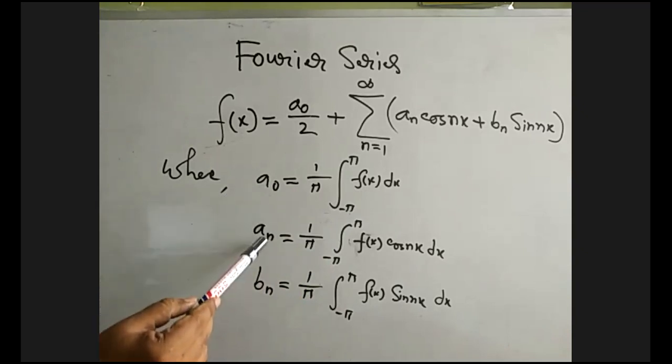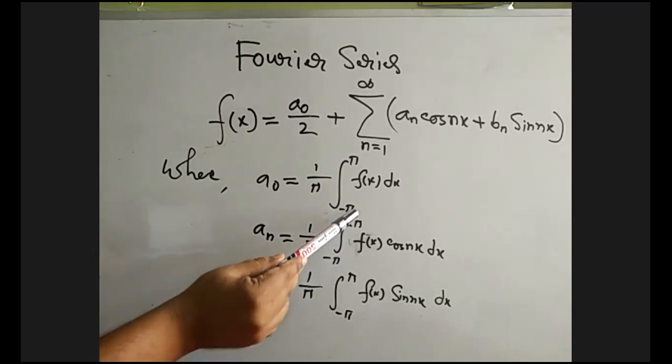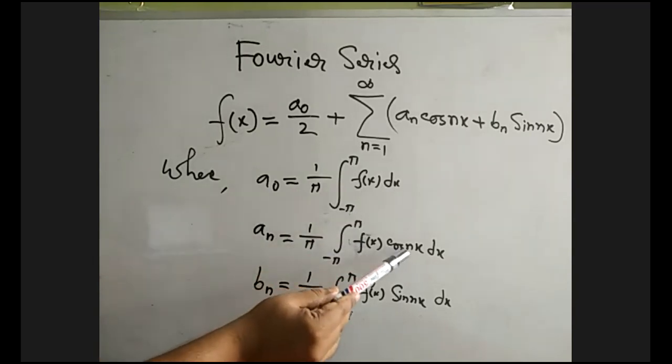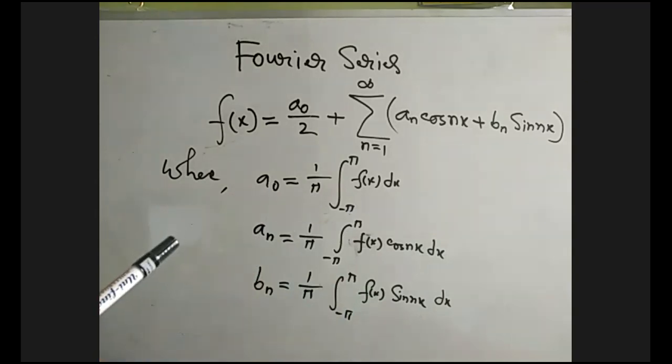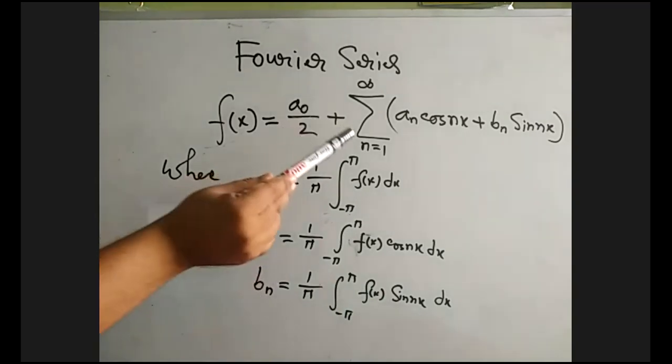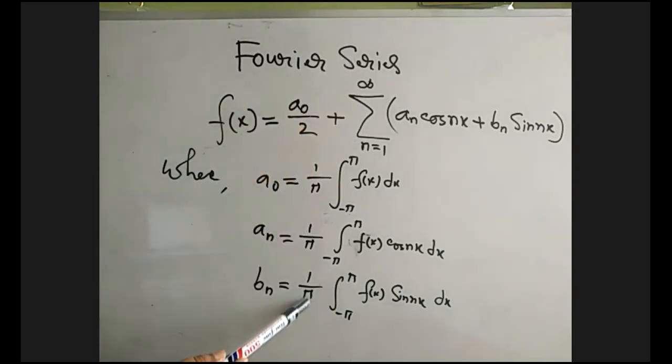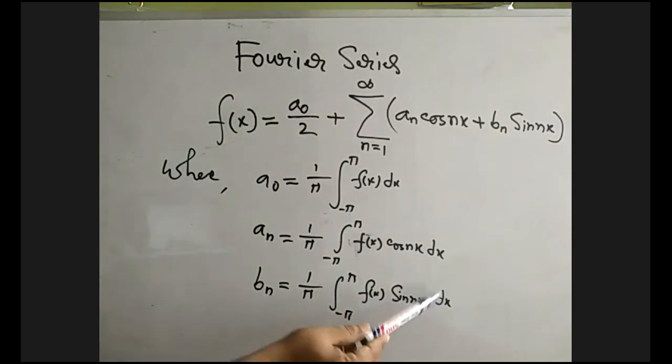And what does a_n equal, for n equals 1 to infinity? It is 1 by pi, integral from minus pi to plus pi of f of x cos nx dx. Another last constant is b_n, for n equals 1 to infinity: 1 by pi, integral from minus pi to plus pi of f of x sin nx dx.